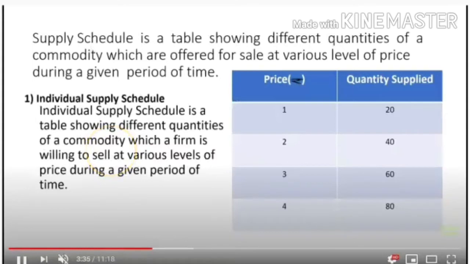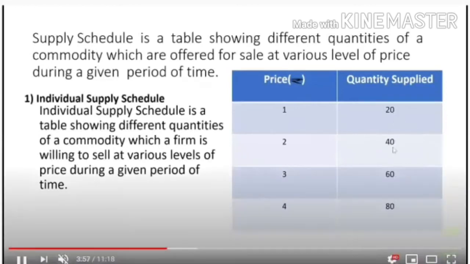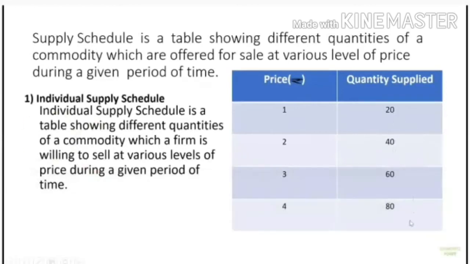Next is supply schedule. As you have studied the demand schedule, price and quantity demanded have an inverse relationship. If price increases, the demand will decrease, and if price decreases, the demand will increase. On the producer side, it is a direct relationship. So what's the definition of schedule? Schedule is a table showing different quantities of a commodity which are offered for sale at various levels of price during a given period of time.